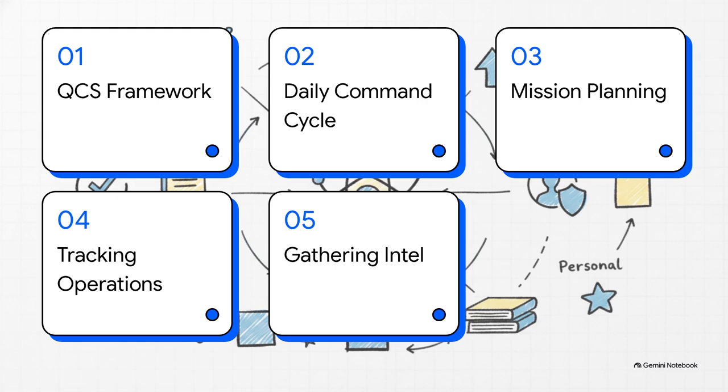We've got 1. The QCS framework explained. 2. The daily command cycle. 3. Planning your missions. 4. Tracking your ongoing operations. And 5. Gathering intel and site reps. We'll be moving from the macro-level framework all the way down to gathering actionable daily intelligence.